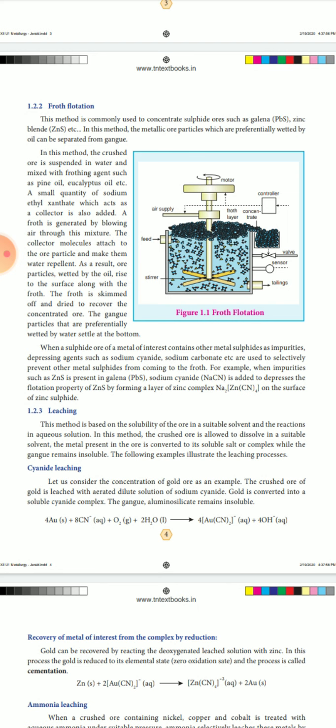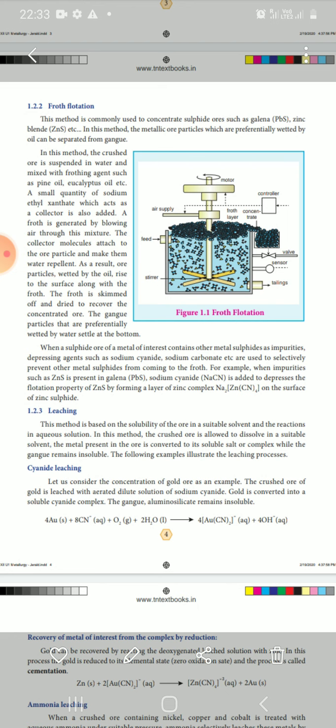For example, when impurities such as zinc sulfide are present in galena, sodium cyanide is added to depress the flotation property of zinc sulfide by forming a layer of zinc complex, Na2[Zn(CN)4], on the surface of zinc sulfide.